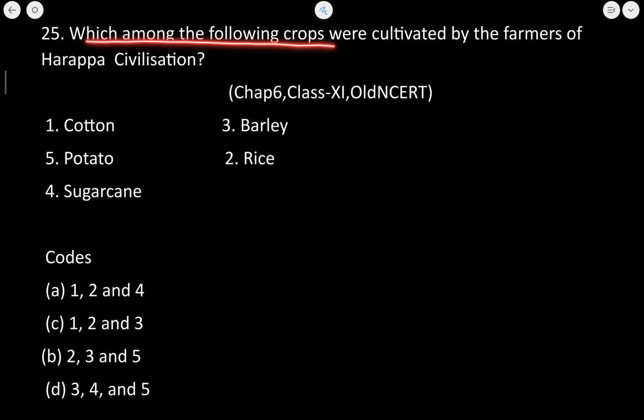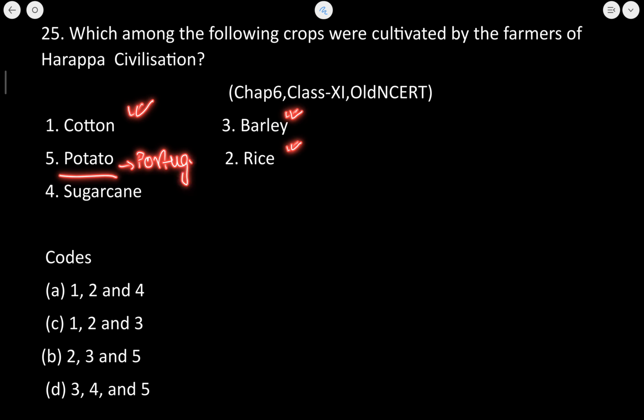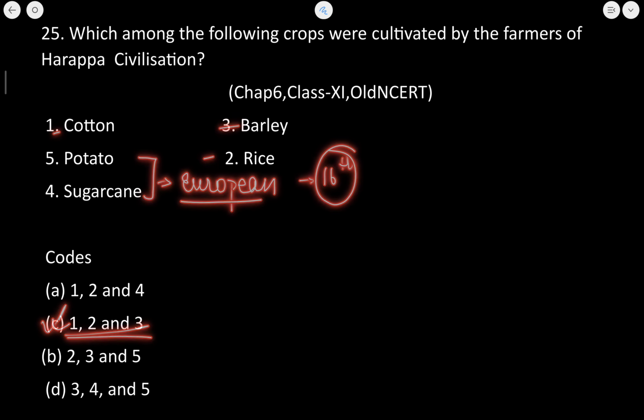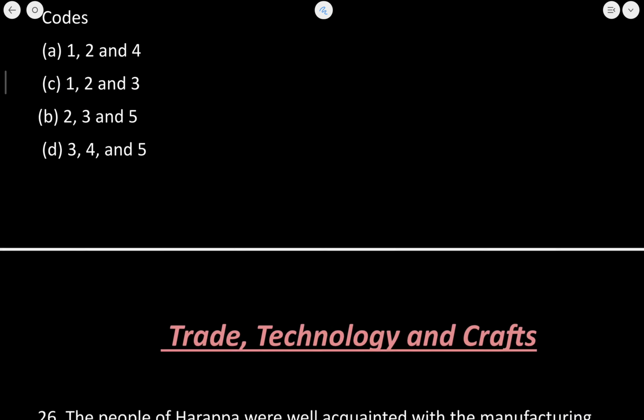Which among the following crops were cultivated by the farmers of Harappan civilization? Now cotton was known to them, barley was known to them, rice was known to them. Potato was brought by the Portuguese. It was introduced by the Portuguese. ठीक है? So this is not true. Sugar cane was also introduced by the Europeans and both of these crops were introduced in India in the 16th century. So 1, 2 and 3, these all were known to the Harappan people. Let's now move to the next question.